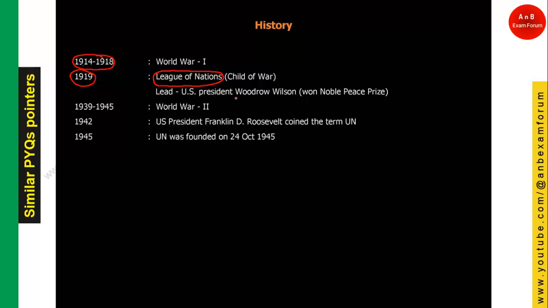And students, just remember, because of this President Woodrow Wilson won the Nobel Peace Prize. Why did he get the Nobel Peace Prize? Because he put a lot of effort into making the League of Nations, allowing all the countries to talk, so that a world war cannot happen again.